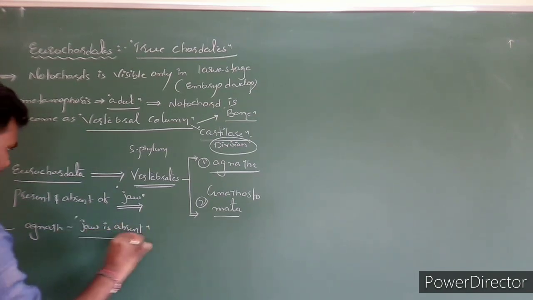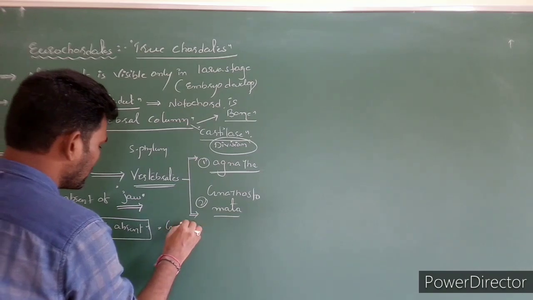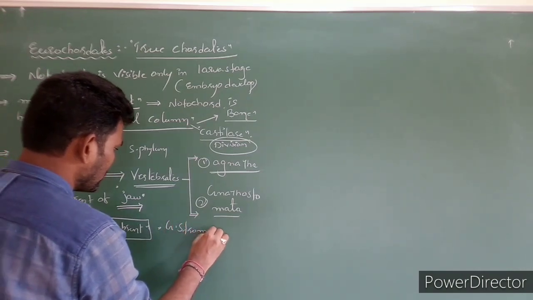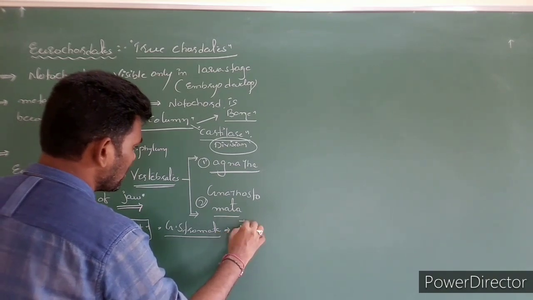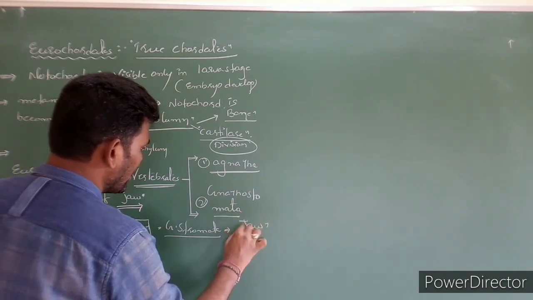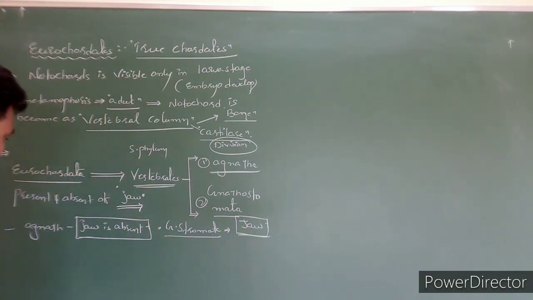In Gnathostomata, it consists of jaw. Jaw is present. Clear? Next.